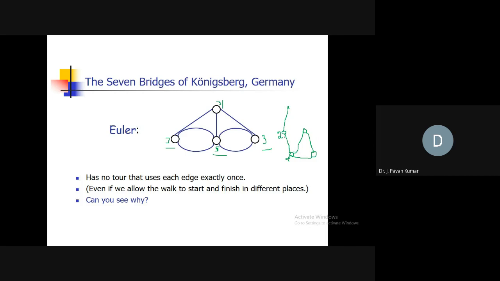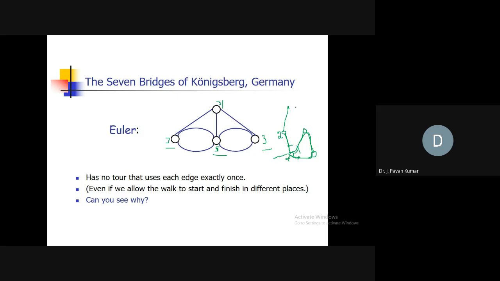Here also we are going through this, then to this, then to this, then we are coming back to this vertex. Now from here how can we go? We need to have another edge, then only we can go. We cannot take this one or this one or this one, so we need to have one more.